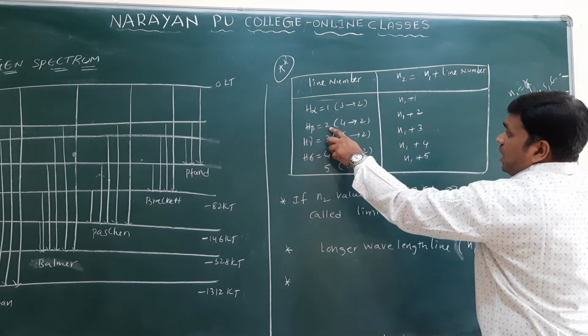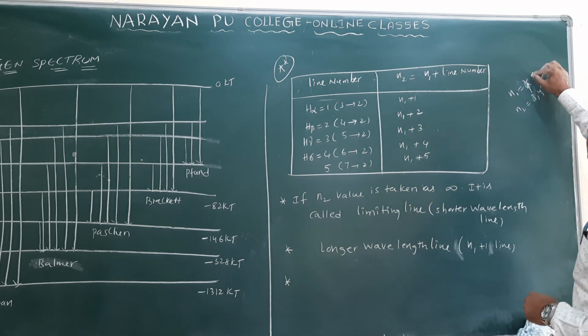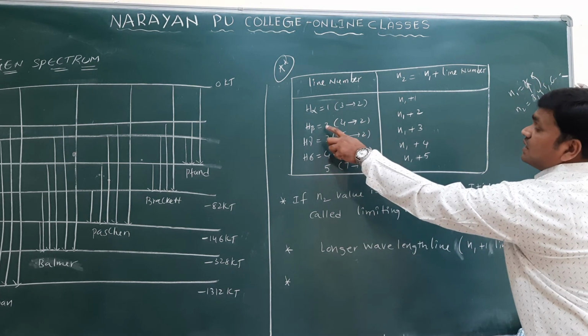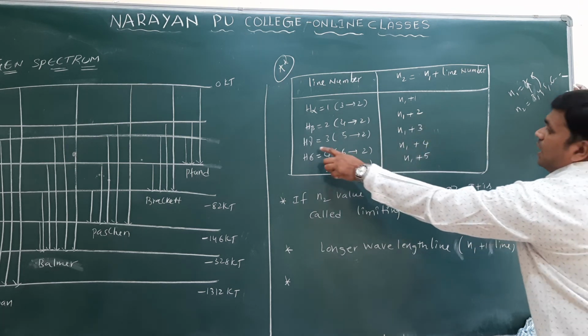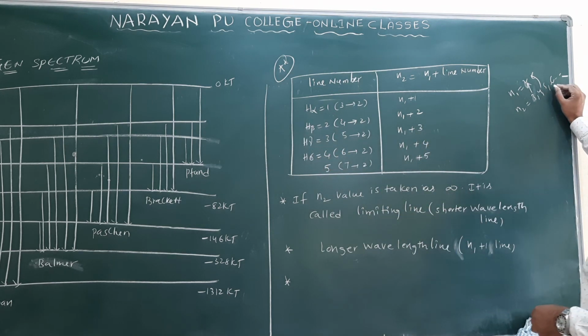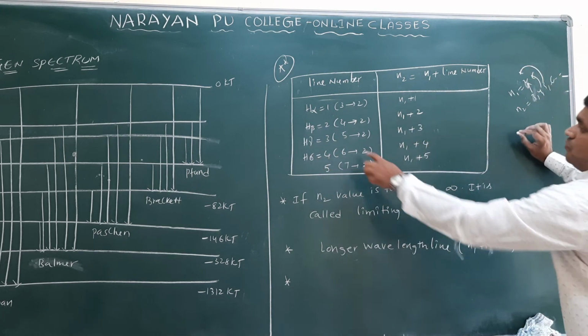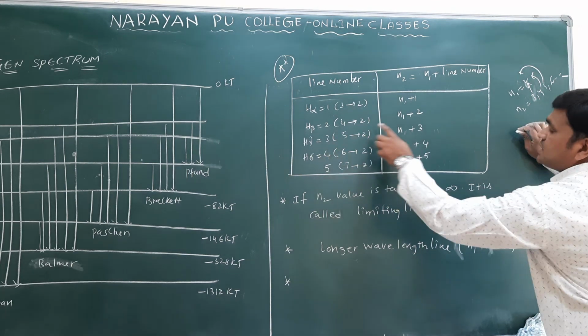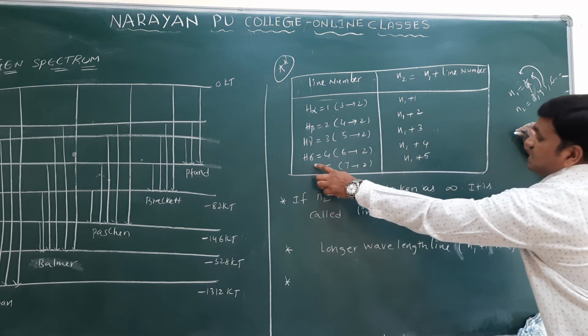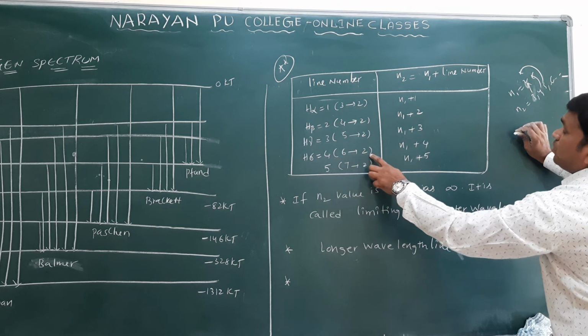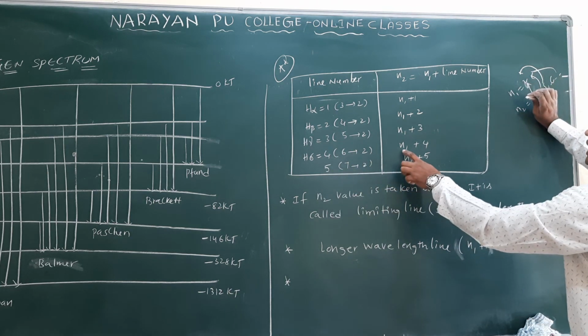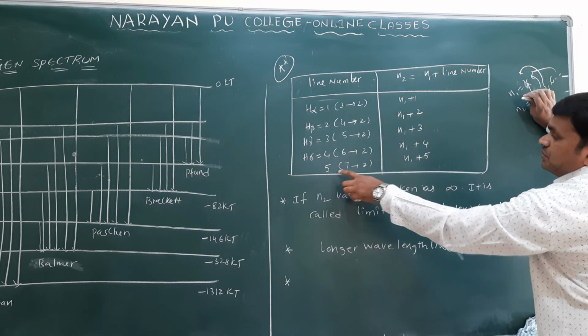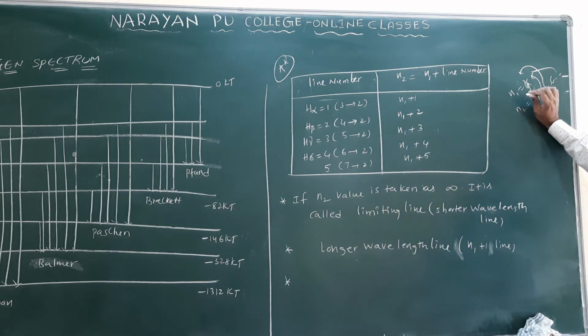Come to H beta, we have line number 2. The transition takes place from 4 to 2. How many lines are there? 2. This is N1 plus 2. And H gamma, 5 to 2, the difference gives 3 lines, that is N1 plus 3. Next, H delta, 4 lines, the transition takes place from 6 to 2, then you are getting N1 plus 4 only. For 7 to 2, you write N1 plus 5 only.